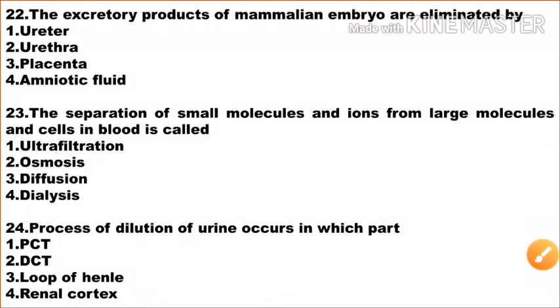Next question, the excretory products of a mammalian embryo are eliminated by option 1 ureter, option 2 urethra, option 3 placenta, option 4 amniotic fluid. So the correct answer is placenta. The excretory products of a mammalian embryo are eliminated by the placenta. Option 3 is the correct answer.